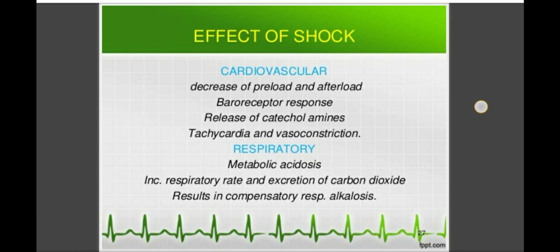Then in the respiratory system you will see metabolic acidosis, that is due to decrease of O2 supply and due to the anaerobic glycolysis, and there is an increase in respiratory rate and excretion of carbon dioxide, that results in compensatory respiratory alkalosis. So these are the changes that we see in the respiratory system.